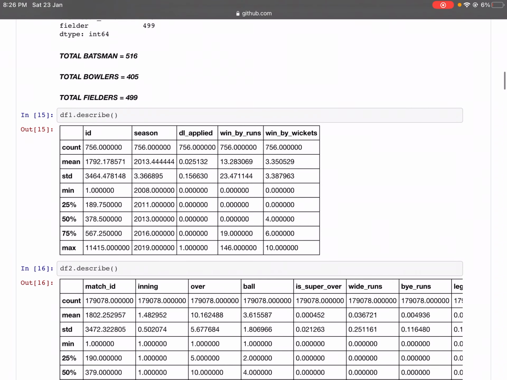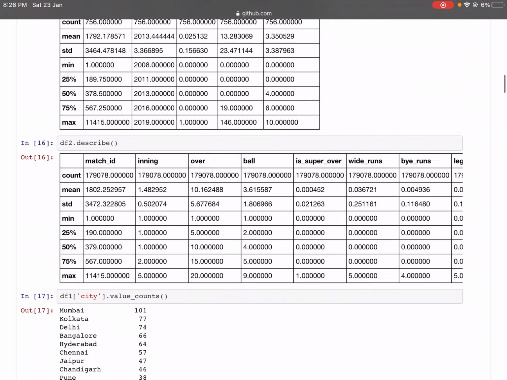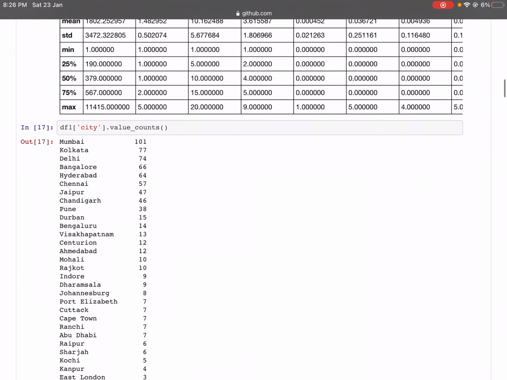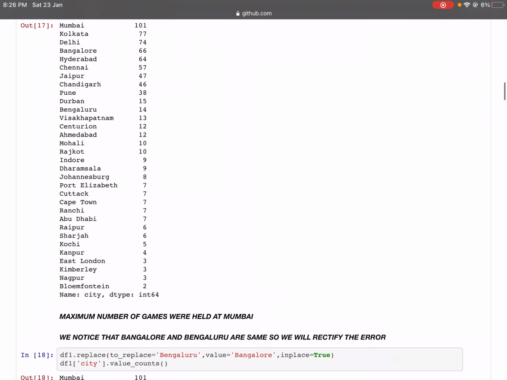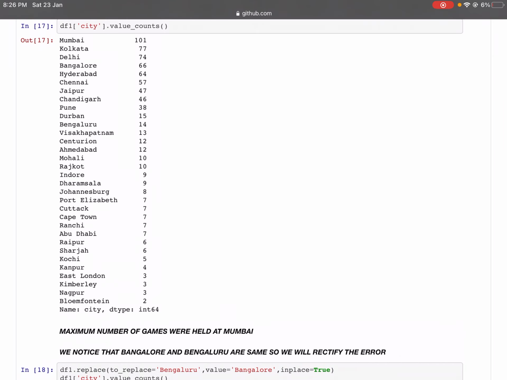And the most important and crucial step in many data analyses would be the describe method, where you would get the count, mean, standard deviation, minimum, and a lot more for both data sets again. Now let's find out the cities where the most games were held, and it was clearly seen that the maximum number of games were held at Mumbai.